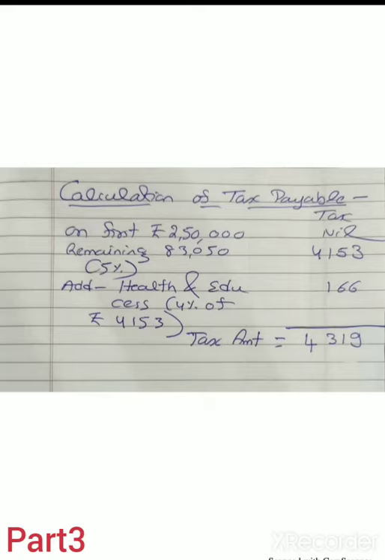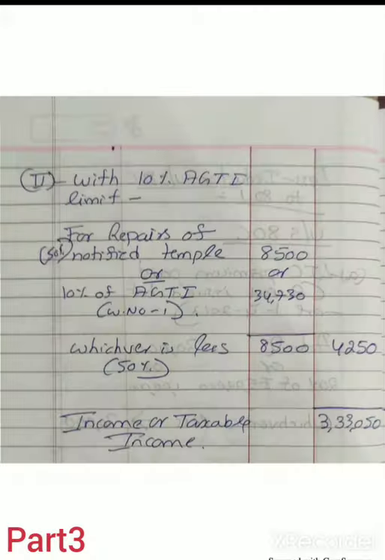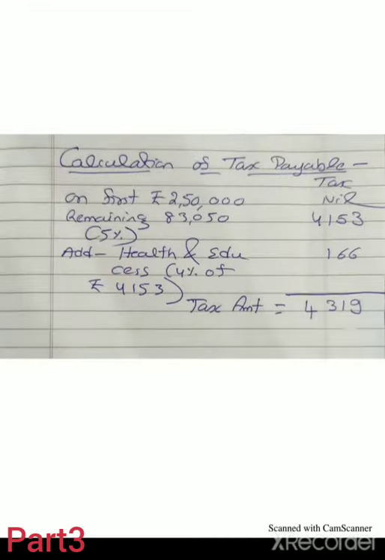Now calculation of tax payable. Out of 3,33,050, since the assessee is an individual below 60 years of age, on the first rupee 2,50,000 it is nil. The remaining 83,050 at 5% is 4,153. Add health and education cess of 4% of 4,153, which is 166. Total tax payable is 4,319.